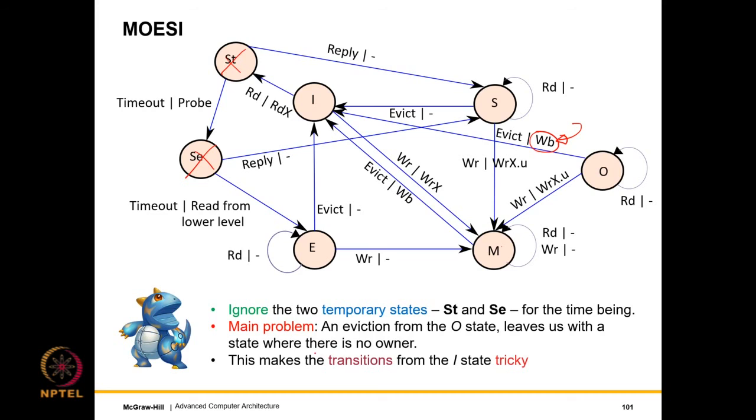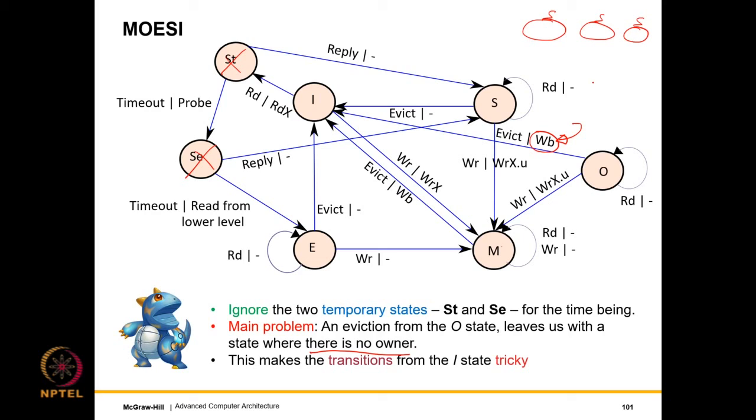that this block will not have an owner, right? So we might have multiple other caches that have it in the shared state, but none of them is actually the owner, right? Because there used to be one owner, but we evicted the block, and so now currently there are no owners. So there are sophisticated versions of the cache coherence protocol where we can search the rest of the caches and designate one copy as the owner.